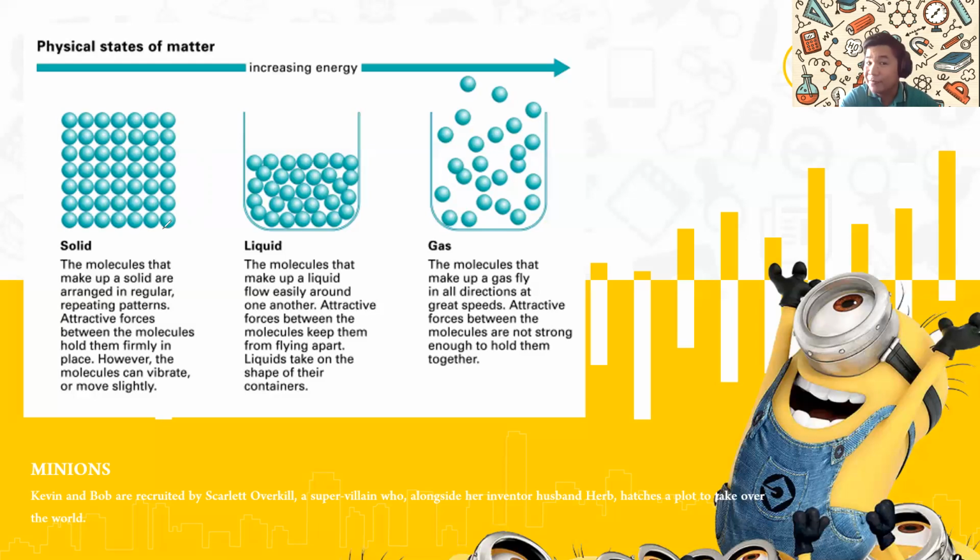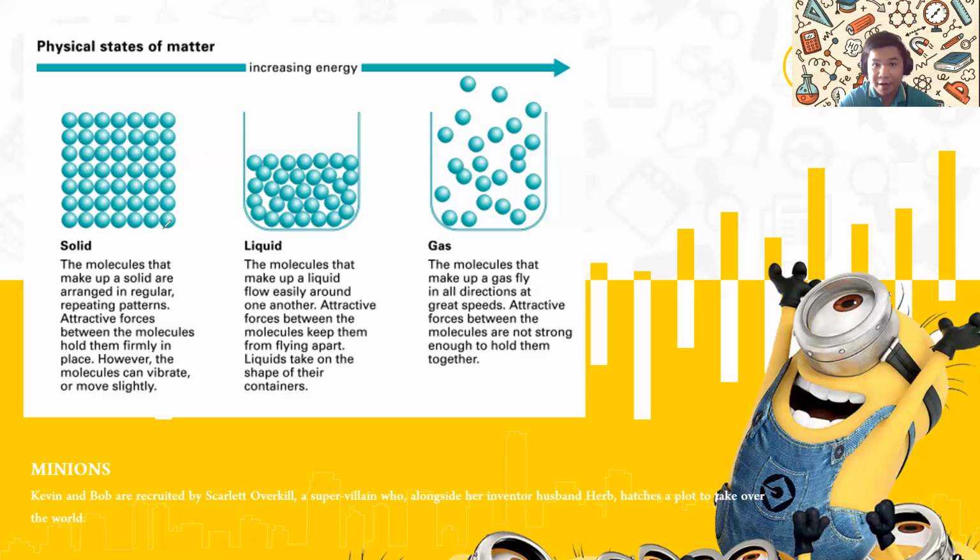Whatever container holds the liquid, it will copy the shape of the container. For example, I will get a glass of water. I put water in my glass.